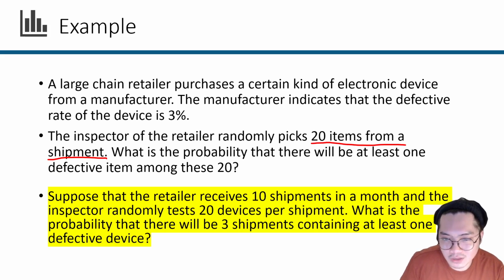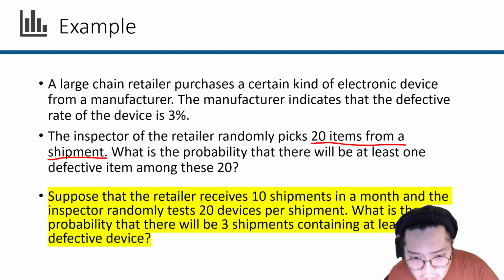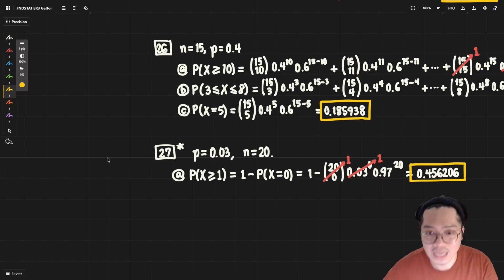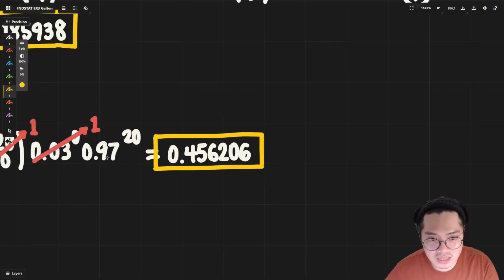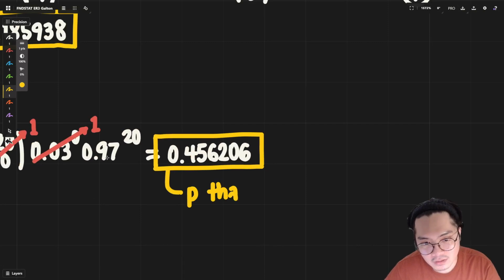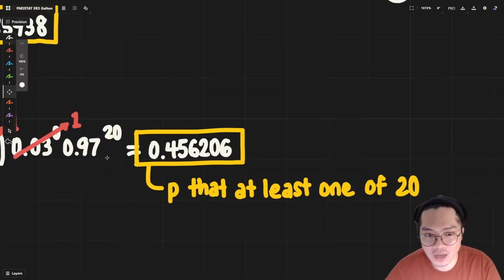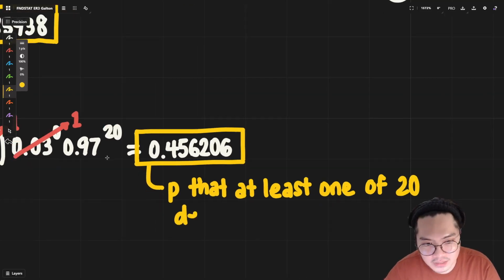So you might say, oh my goodness, there's a lot of numbers happening in here. But essentially, what we have computed right here is a probability of success. In this case, this yellow box corresponds to the probability that at least one out of the 20 devices is defective.